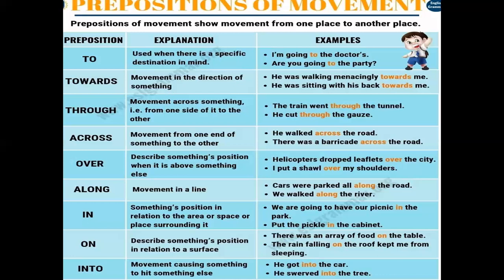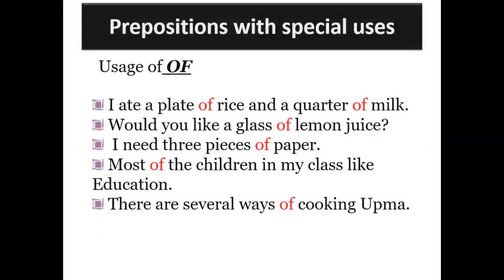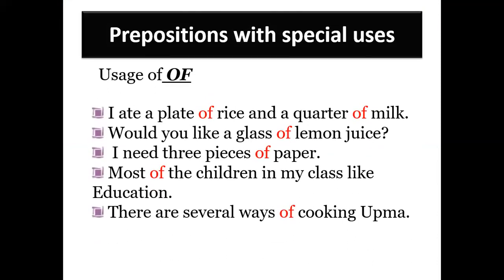Okay. On is used when something's position is in relation to a surface. Like it is related to the surface. For example, there was an array of food on the table. So food and table have a relation with each other. Into, movement causing something to hit something else. He got into the car. So this way we can use it.